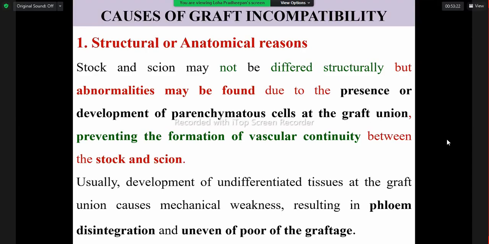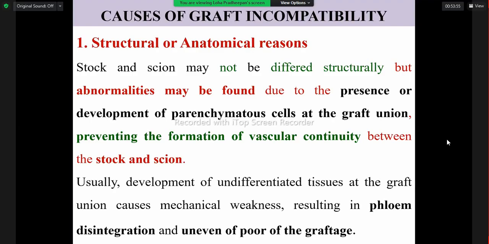The rootstock and scion may not differ structurally, but abnormality may be present due to some parenchymatous cells at the graft union. It can affect the continuity of the vascular translocation. So that can influence the incompatibility.